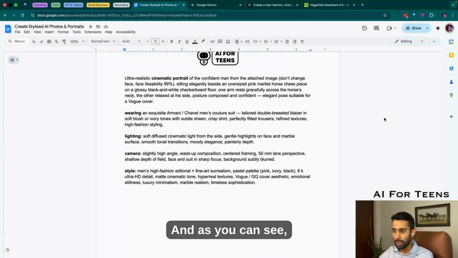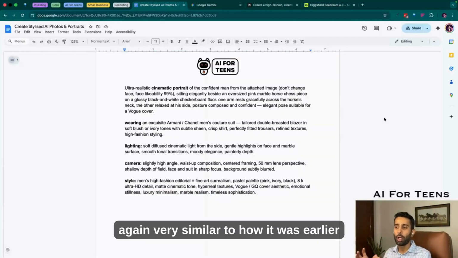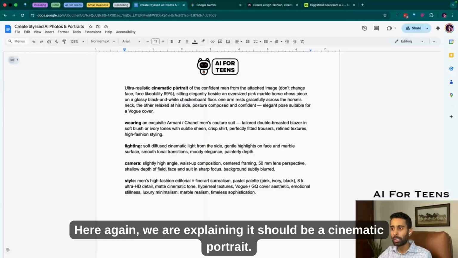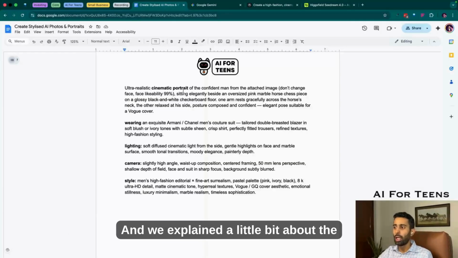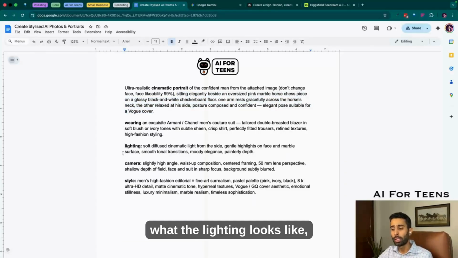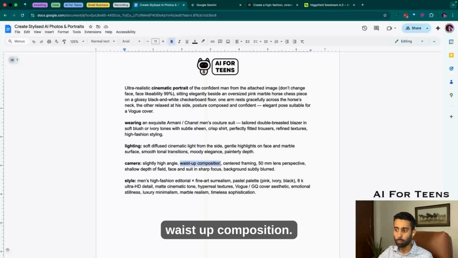As you can see, the structure of the prompt is again very similar to the previous prompts. Here again, we are explaining it should be a cinematic portrait, and we explained a little bit about the scene. Then we are also explaining what the person is wearing, what the lighting looks like, what sort of camera is being used, and it also mentions, for example, waist up composition.